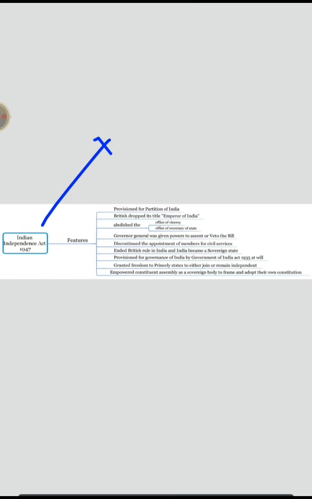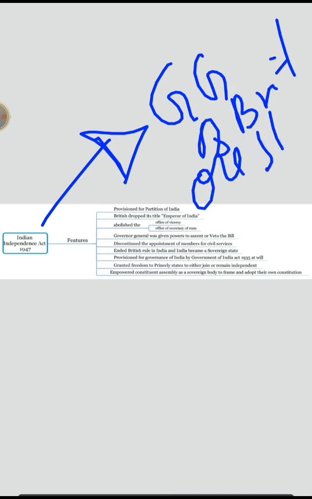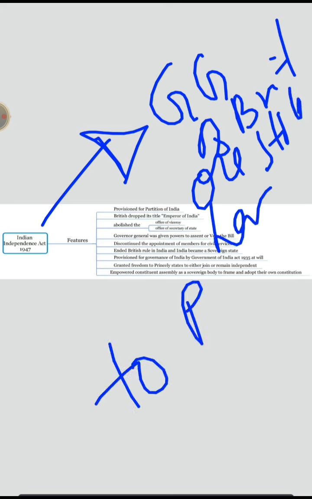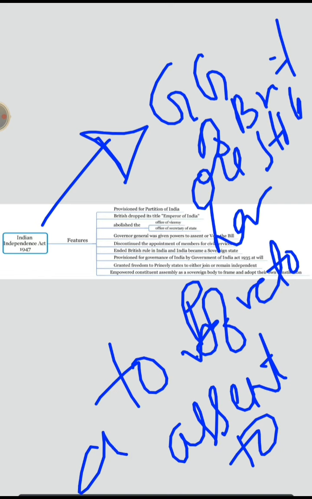Next, even though we got independence through the Indian Independence Act of 1947, the Governor General of British India still had the powers of veto and assent to a bill.